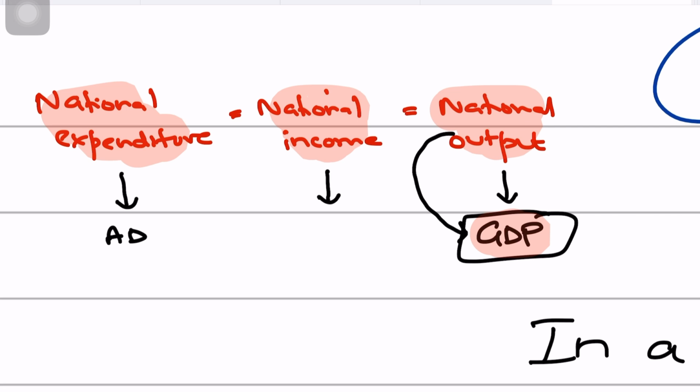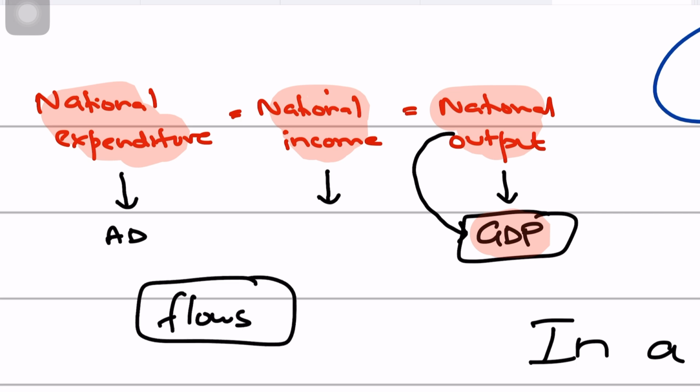And obviously the expenditure that is made is income for someone. So the money that is spent on buying these goods and services, that is the expenditure, flows to the producers as revenue. There's a reason why I'm using this word flows, because I'm explaining the circular flow.